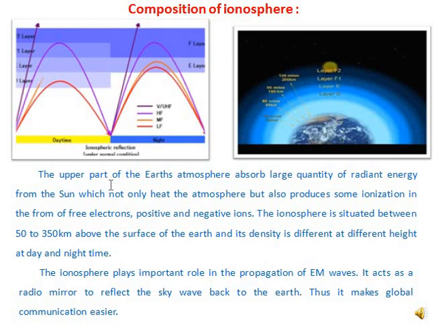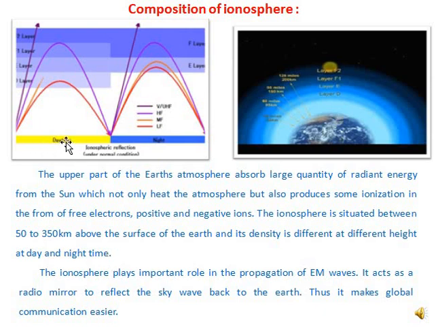The upper part of the Earth's atmosphere absorbs a large quantity of radiant energy from the sun, which not only heats the atmosphere but also produces some ionization in the form of free electrons, positive ions and negative ions. The ionosphere is situated between 50 to 350 km above the surface of the Earth, and its density is different at different heights at daytime and at night time.